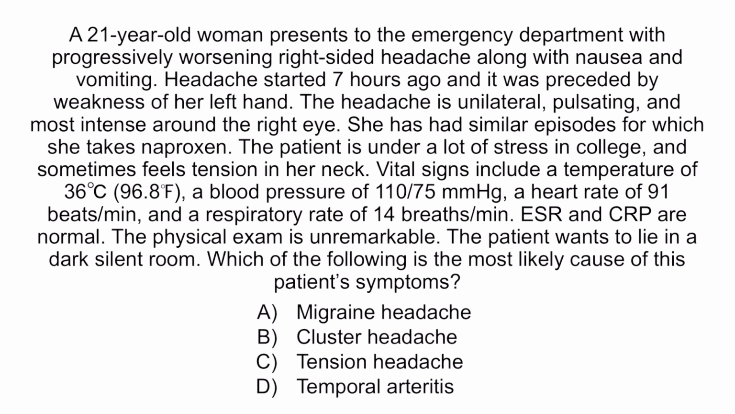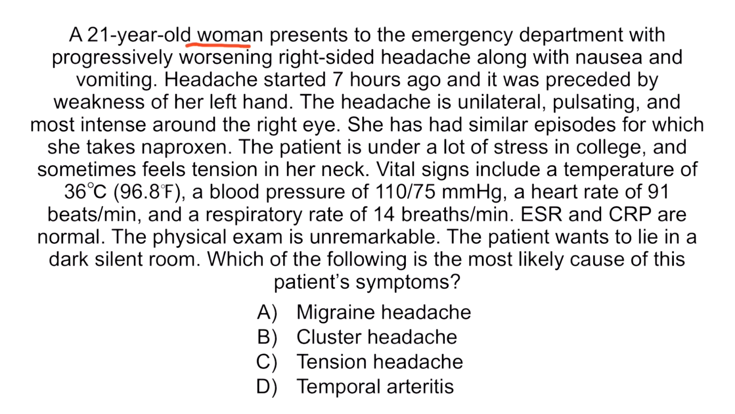Vital signs include a temperature of 36 degrees Celsius, blood pressure of 110/75, heart rate of 91, and respiratory rate of 14. ESR and CRP are normal. The physical exam is unremarkable. The patient wants to lie in a dark, silent room. Which of the following is the most likely cause of this patient's symptoms? A. Migraine headache, B. Cluster headache, C. Tension headache, or D. Temporal arteritis.